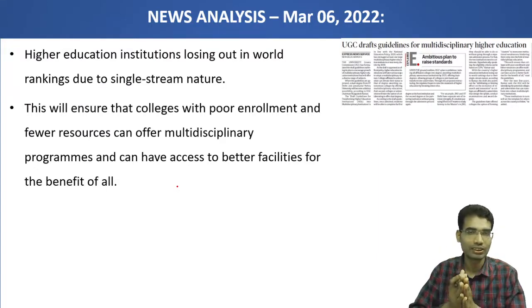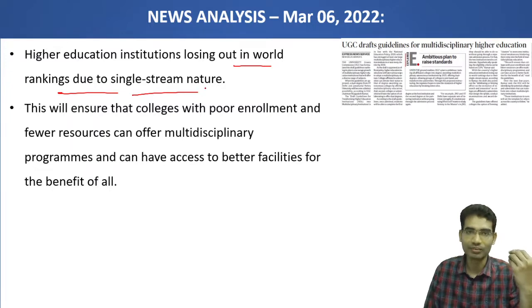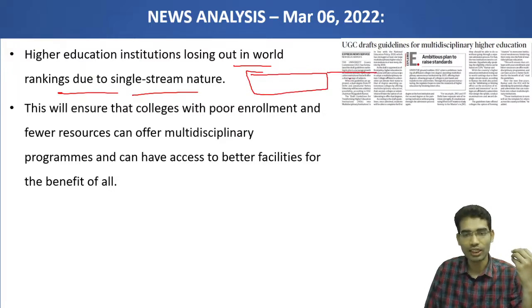You can use this as an example of how to improve the higher education system in India when there is a question related to higher education and international ranking. Higher education institutions are losing out in world rankings due to their single stream nature. This is one of the reasons students had to wait till one degree completes then to take the next degree.